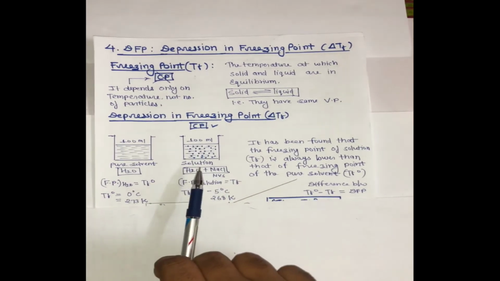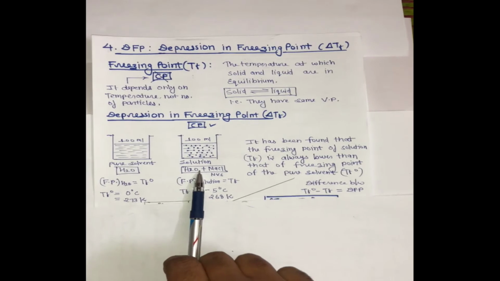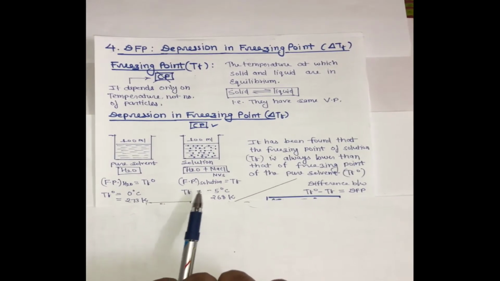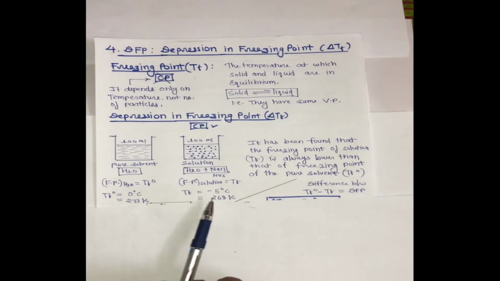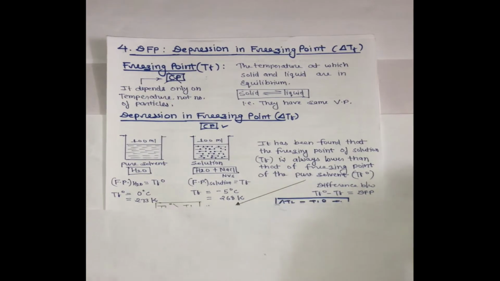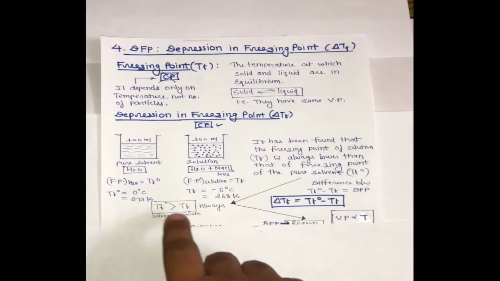But when some amount of NVS is added to the solvent, it will freeze at a lower temperature. Suppose it's freezing at minus 5 degrees Celsius, that means 268 Kelvin. So TF is always lesser than TF naught.